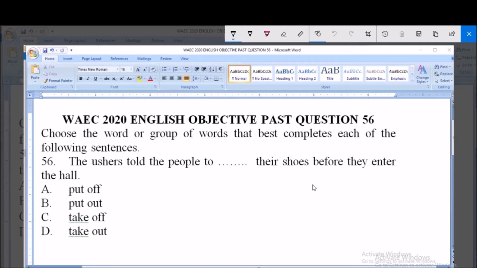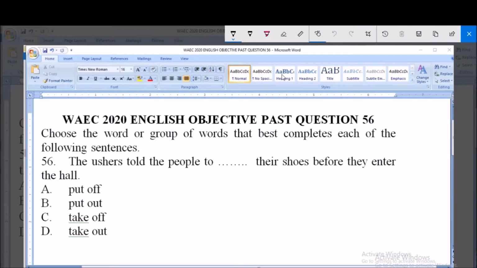Question number 55. The instruction here says choose the word or group of words that best complete each of the following sentence. The sentence here said: the ushers told the people to dash their shoes before they enter the hall. The ushers told the people to dash their shoes before they enter the hall.